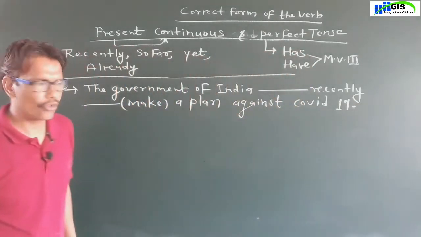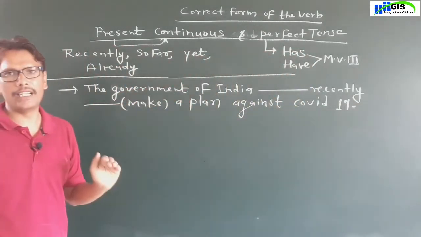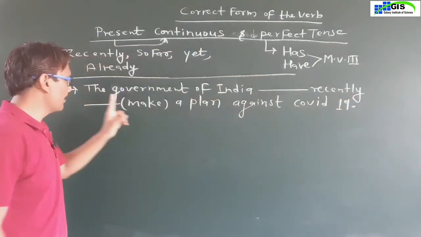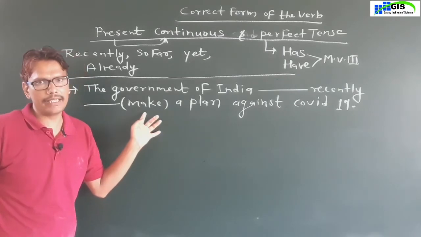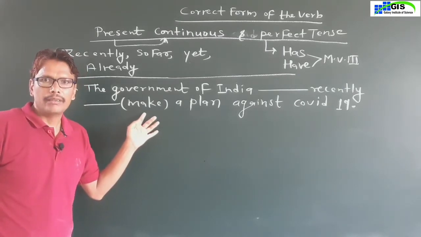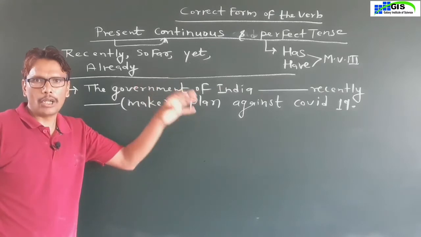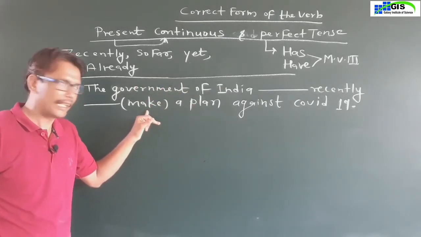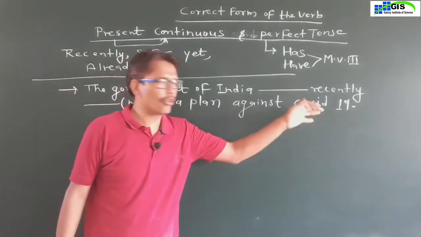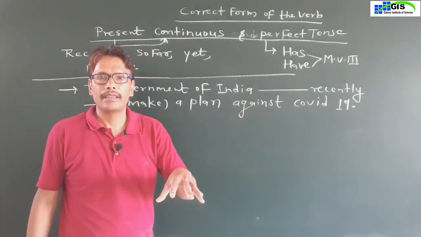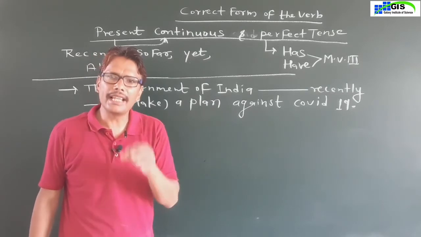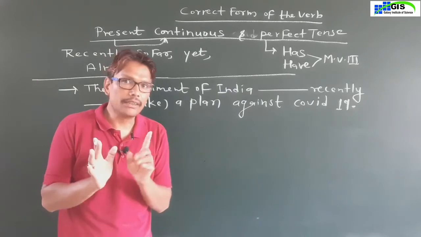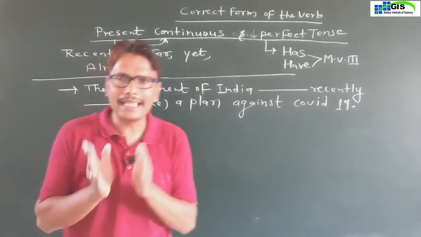This is the sentence. The government of India blank recently blank, make the first form of the main verb. Always you will get, in the correct form of the verb topic, only the first form of the main verb in a bracket. A plan against COVID-19 means to say the India government has made, but you will write has or have